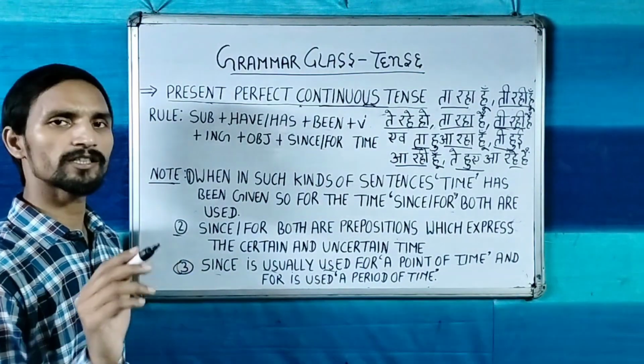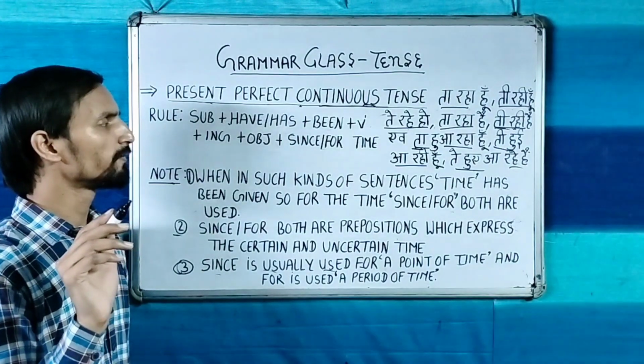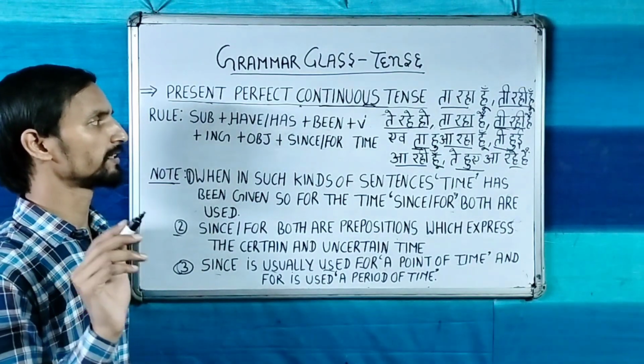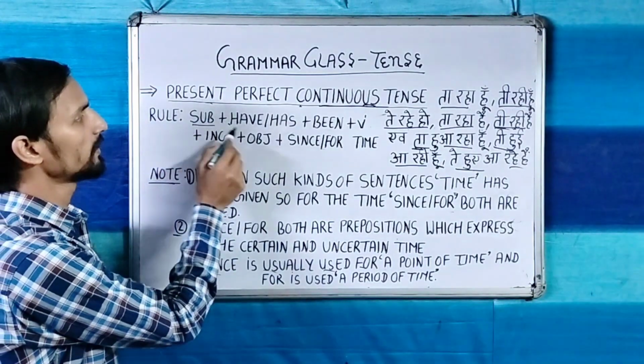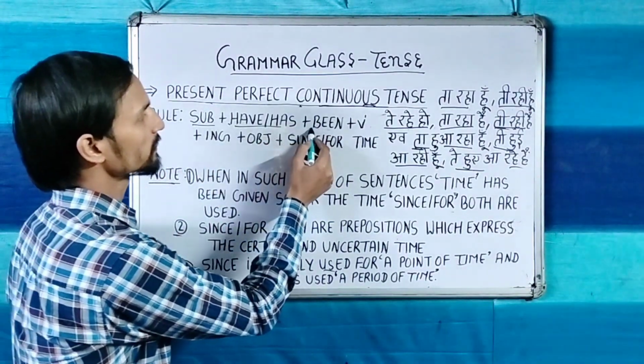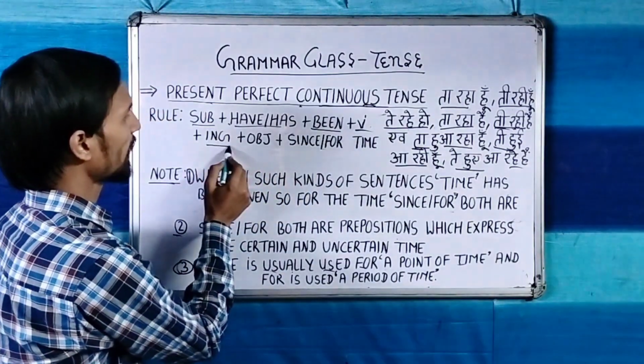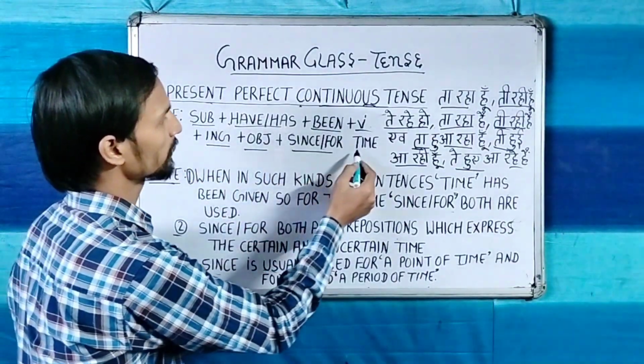Now let's know what is the structure for making sentences in present perfect continuous tense. So the structure is subject plus have/has plus been plus first form plus ing plus object plus since/for plus time.